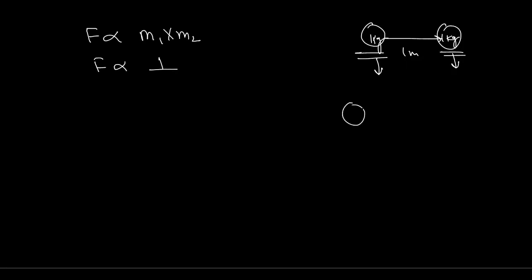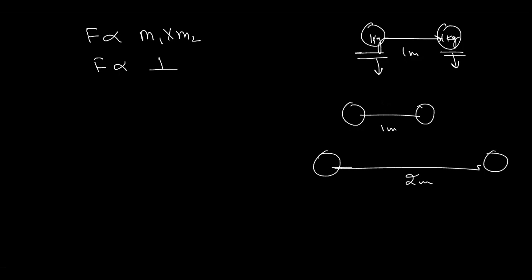If you keep the objects 1 meter apart, and then keep them 2 meters apart, and the force was 40 Newton, it will become 1/4, so 10 Newtons. If you double the distance, the force becomes 1/4. So it means the force is inversely proportional to the square of the distance.